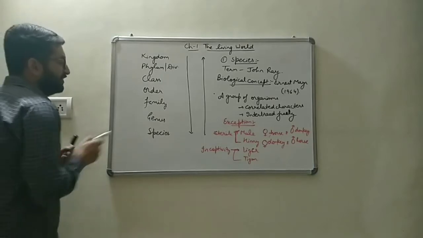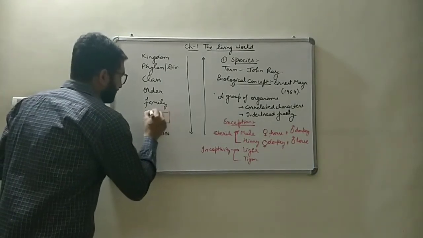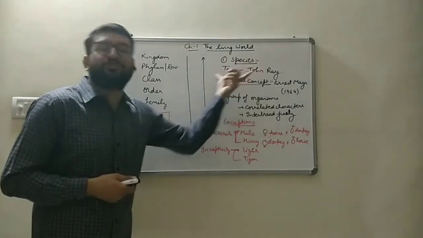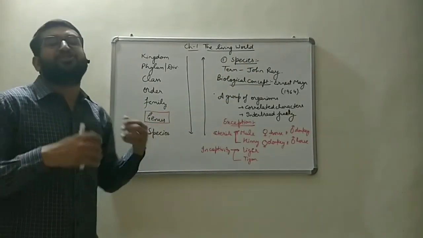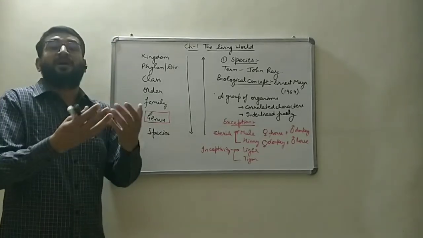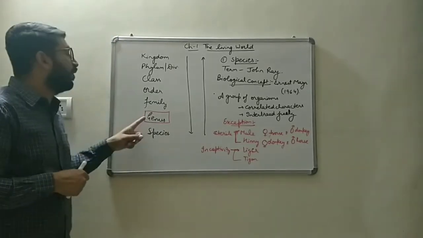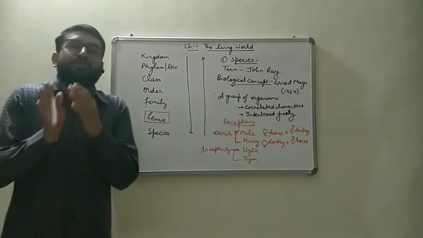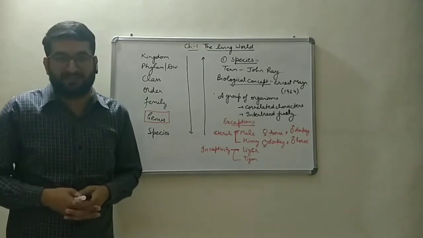Next, after the species, we have to discuss genus. What is genus? A group of related species is known as genus. What is the common character which must be possessed by the species to place them in one genus? Those species must have a common ancestor.